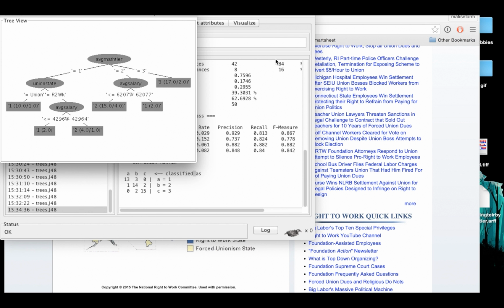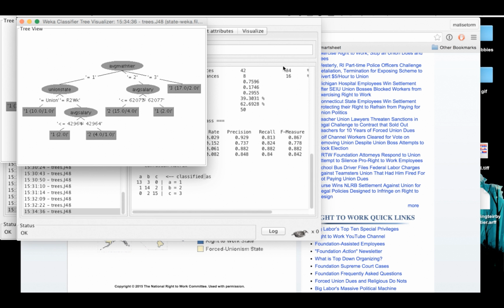Alright, so at the end of this, there's a lot of numbers. Basically, if you are a state that has a union, you tend to pay higher salaries. And if you pay higher salaries and are a union state, you tend to have higher math scores. If you tend to have higher math scores, you also tend to have higher reading scores. But even if you don't have higher math scores, if you're a union or a higher paying state, you tend to do better on the reading tests.